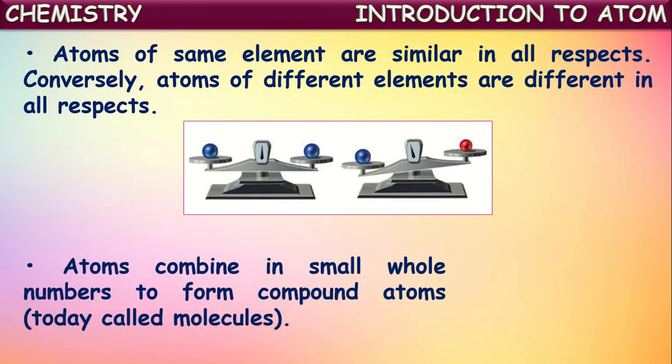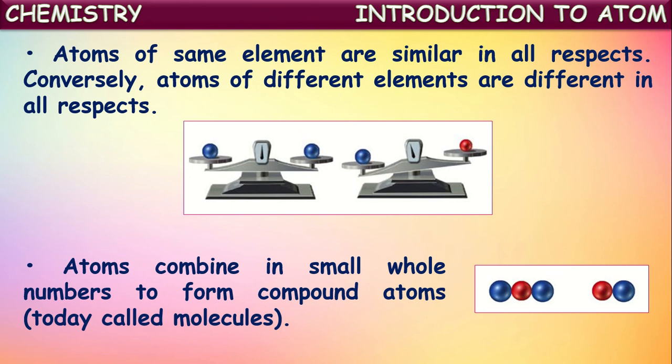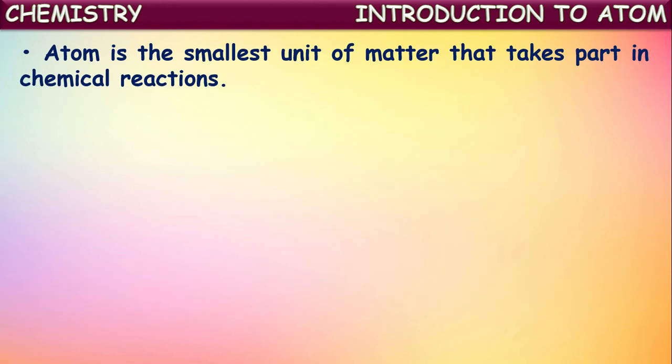Another point is that atoms combine in small whole numbers to form compound atoms. These compound atoms are nowadays called molecules. It means he told that atoms of the same element or different elements may combine in simple whole number ratios to form compound atoms, which we are calling molecules. Another postulate is that the atom is the smallest unit of matter that takes part in chemical reactions. So atoms are the smallest particles which take part in chemical reactions.